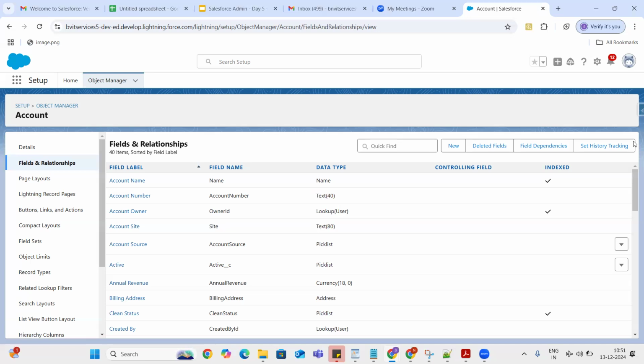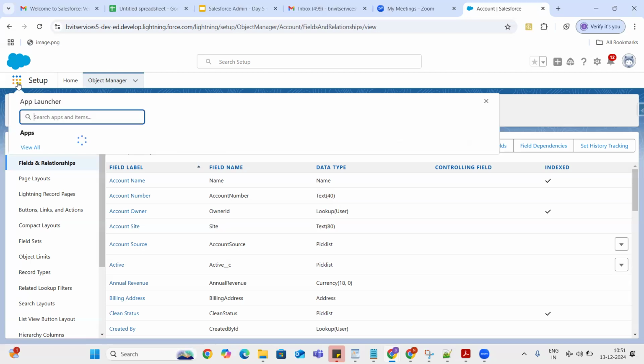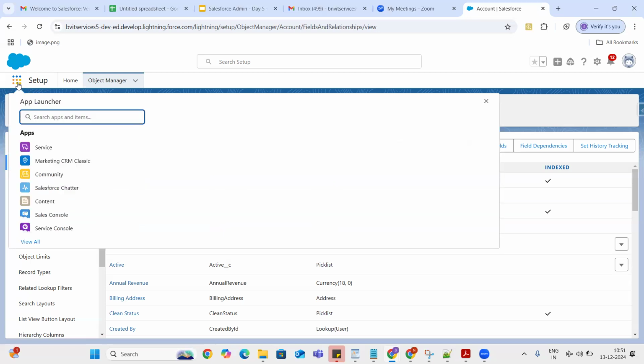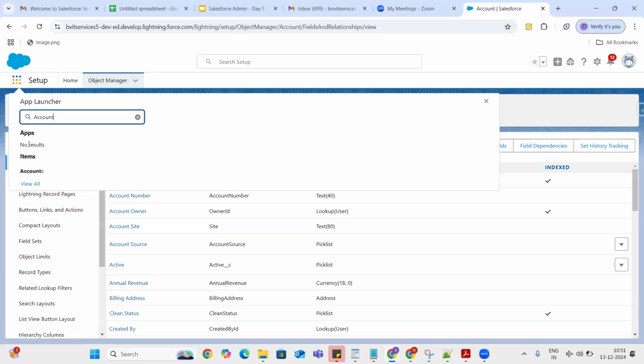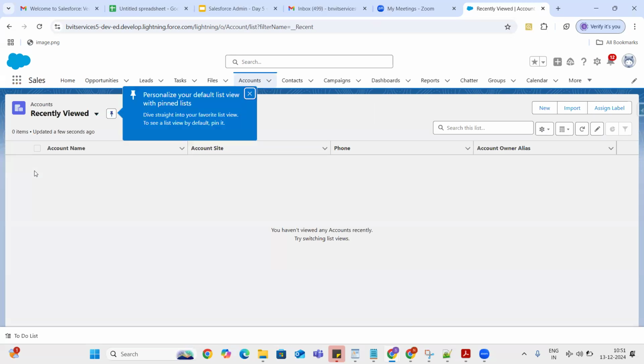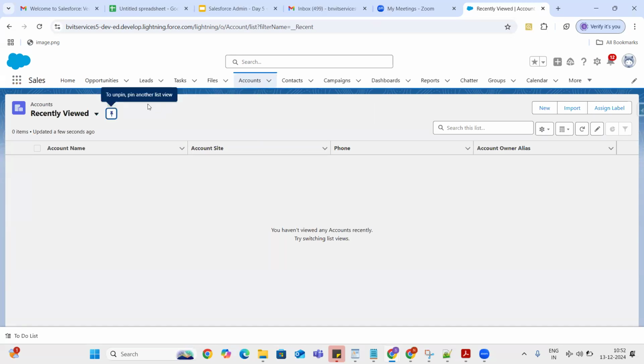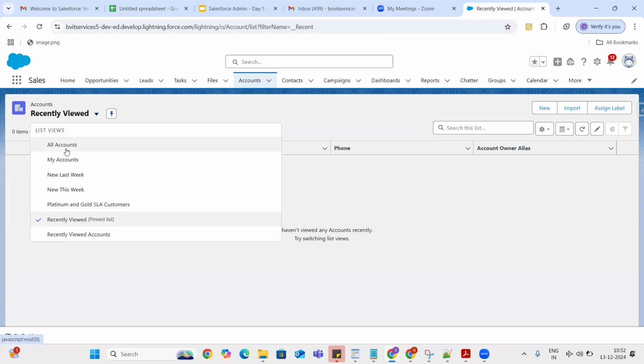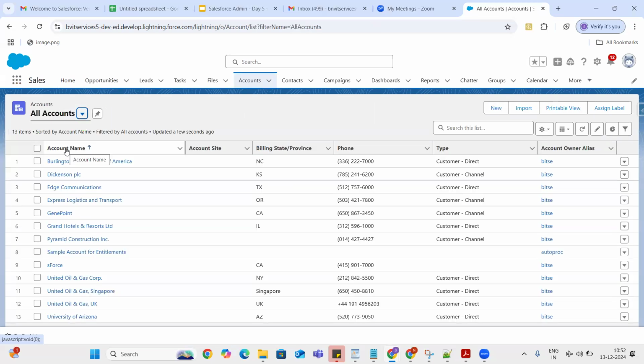Now I have my table and I have my columns. The third thing is we need to feed records to that particular table. Whenever you want to access something which is already configured, it's always the App Launcher. From the App Launcher, I can simply click on Account. It will open up the accounts table. Here we can see all the records which are available for accounts. These are some sample data they have already given us.